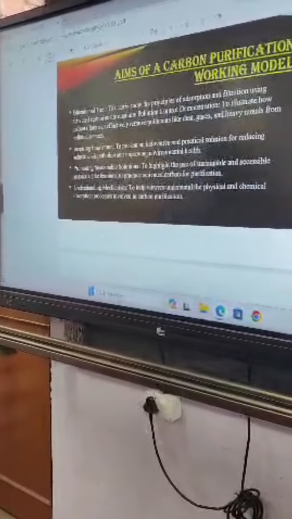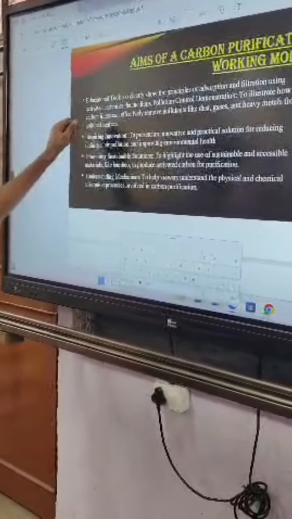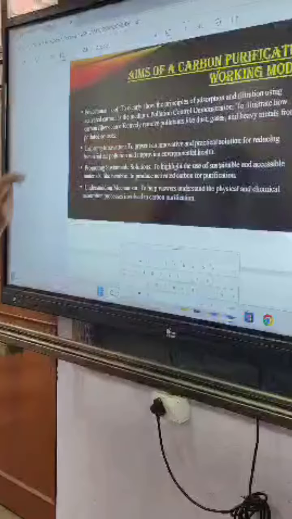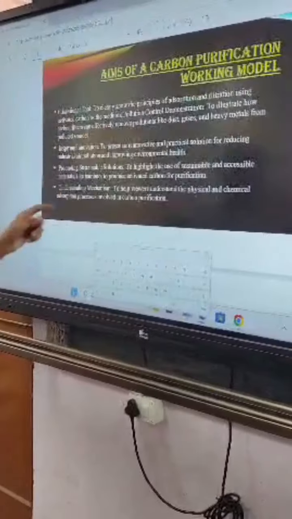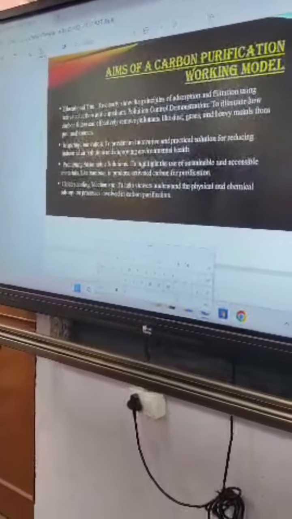The aims of a carbon purification model are very different. The first two are education, to clearly show the principle of absorption and filtration using activated carbon as the medium, and pollution control demonstration, to illustrate how carbon filters can effectively remove pollutants like dust, gases and heavy